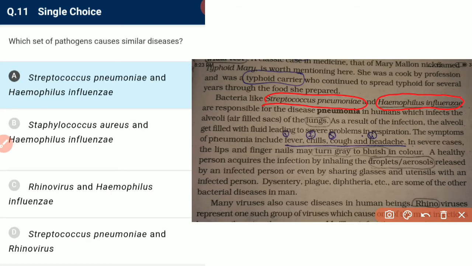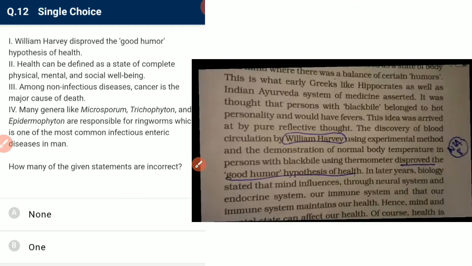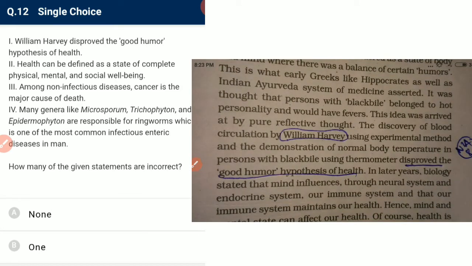And next, William Harvey disproved the good humor hypothesis of health. Yes, William Harvey is known as the father of angiology, that is blood circulation. He disproved the good humor hypothesis. So it is correct.